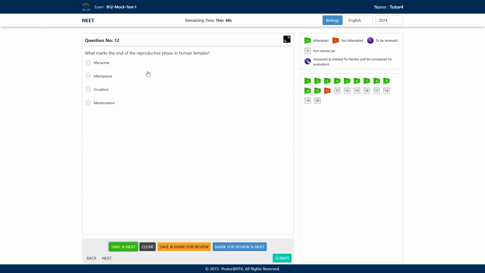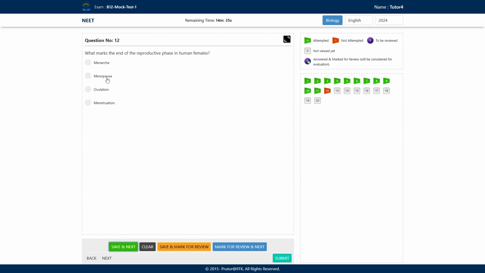Next question, what marks the end of the reproductive phase in the human females? Okay. So what will be the correct answer here? What is the term given to that phenomenon which marks the end of the reproductive phase in the human females? What are the options? Menarche, menopause, ovulation and menstruation. What will be the correct answer here?